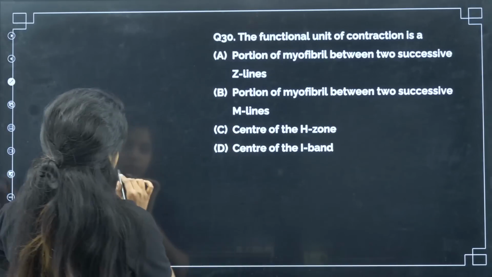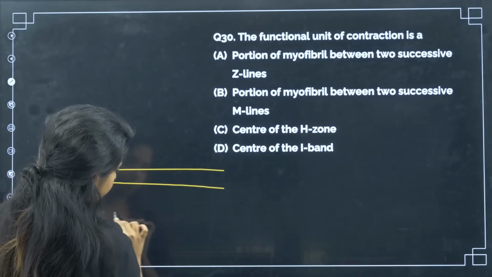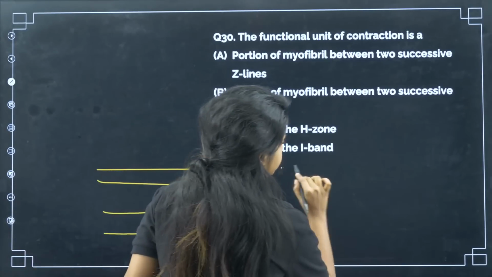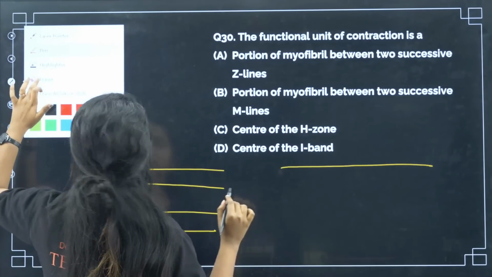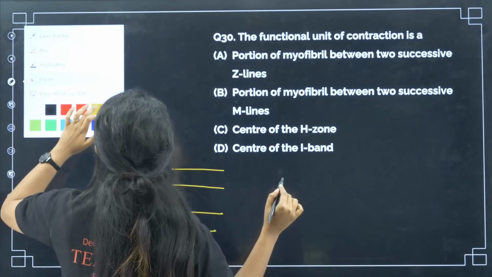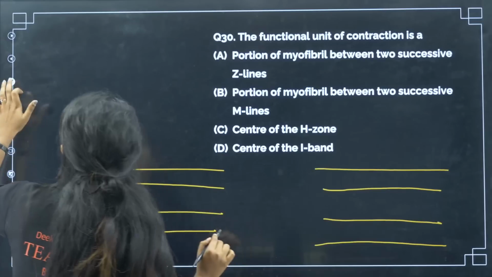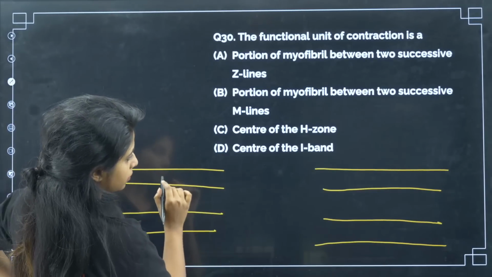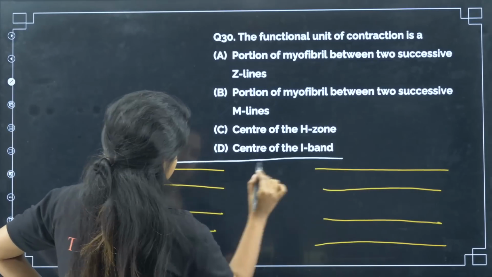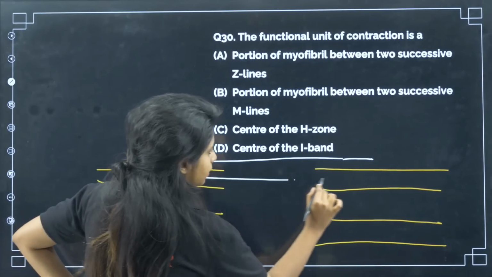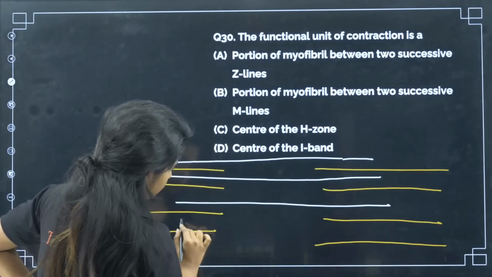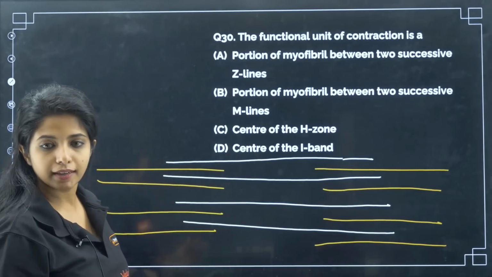So basically, suppose you have the actin. I have to make it a little far. I don't know how successful I would be, but yeah. And then you have the myosin.